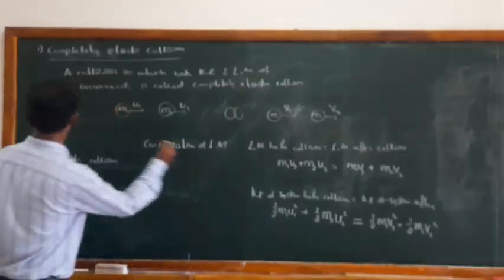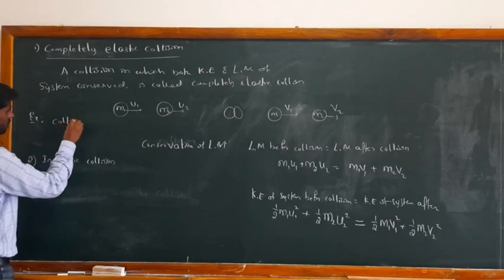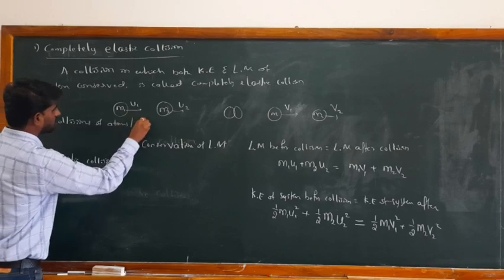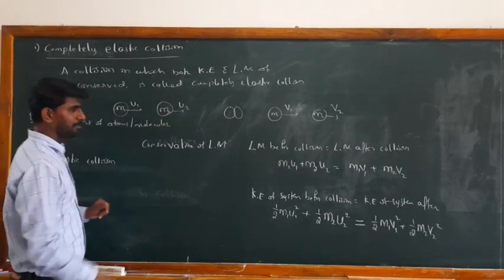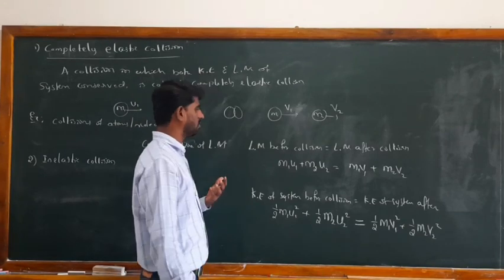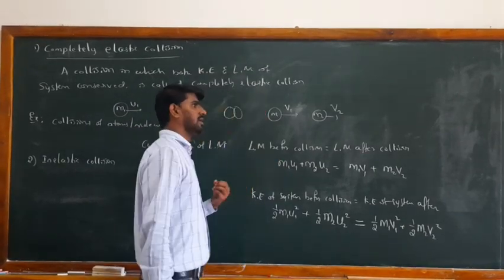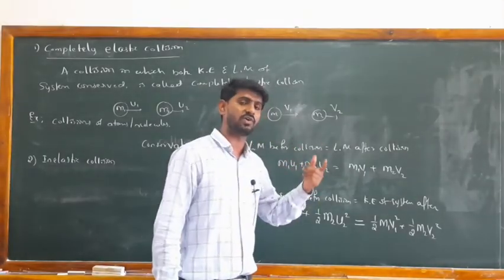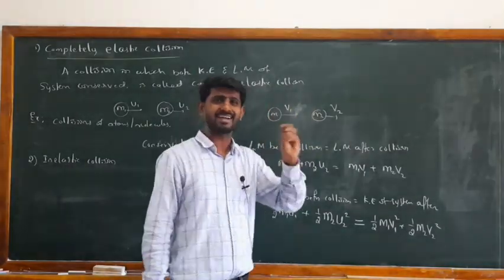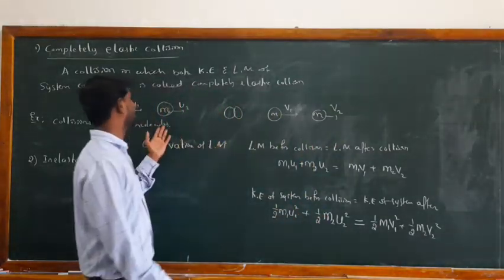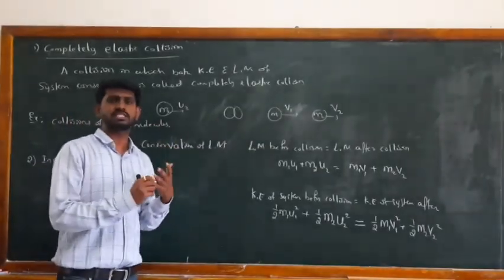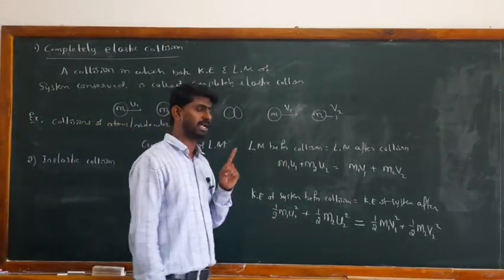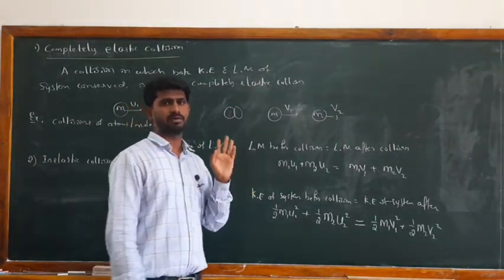An example for that is the collision of atoms or molecules. This collision may lead to the conservation of linear momentum, and the kinetic energy of the system before the collision is nearly equal to the kinetic energy after the collision, not exactly equal. In such cases we say it is an elastic collision, but we can't say it is perfectly elastic. If you want to say perfectly elastic, there must be conservation of kinetic energy as well as conservation of linear momentum.